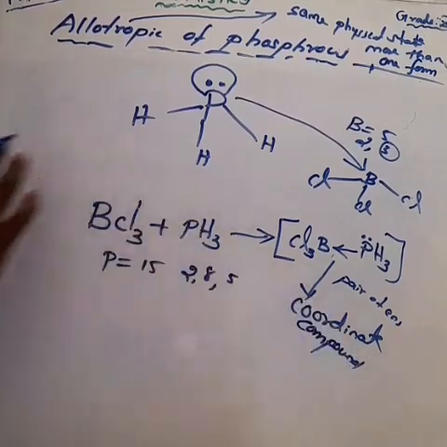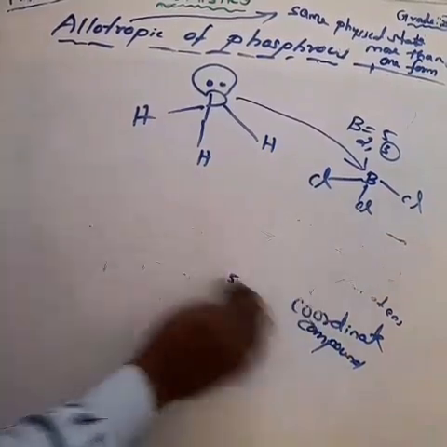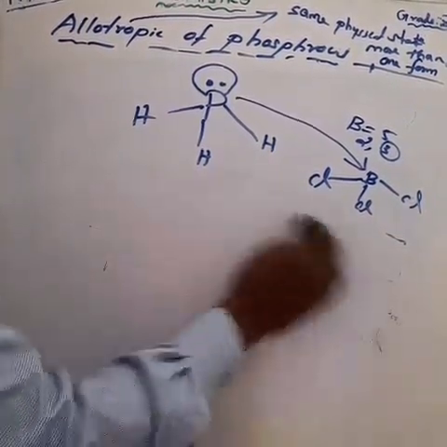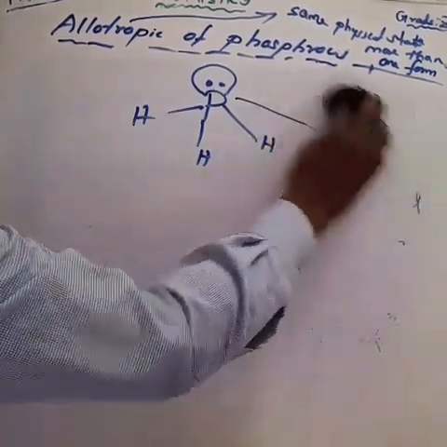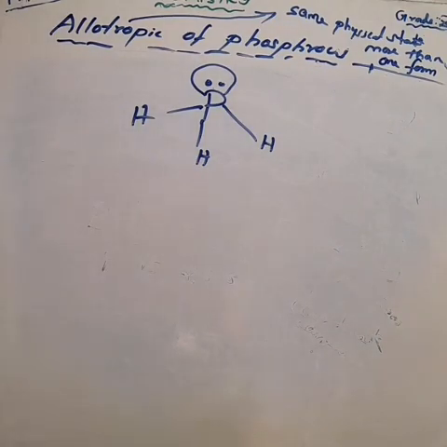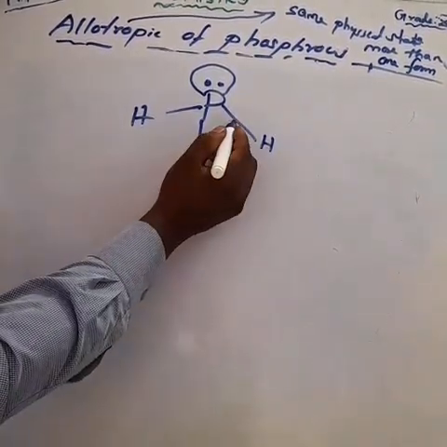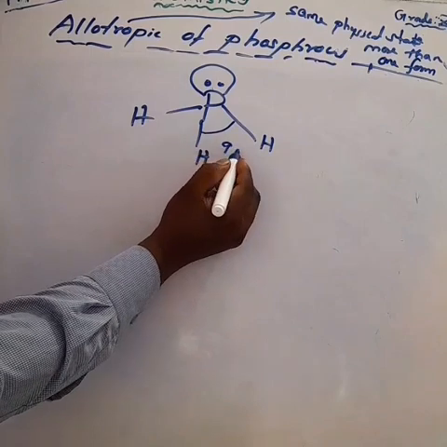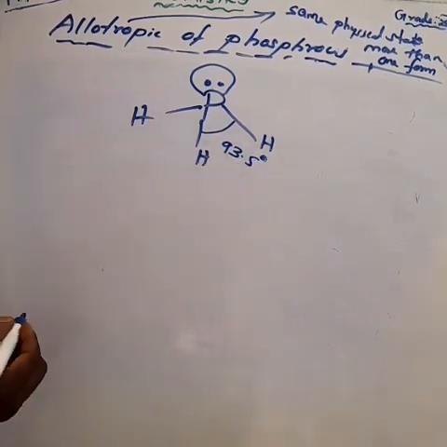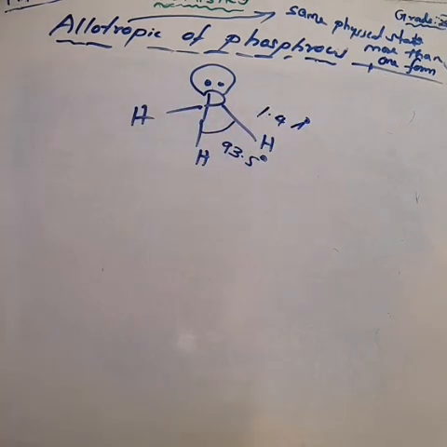Next, about the structure of phosphine. What is the structure of phosphine? You have to draw the structure. Phosphorus is surrounded by 3 hydrogen atoms. Just now I told you phosphorus has atomic number 15. It has 1 lone pair of electrons, am I right? So phosphorus, 2 electrons, lone pair of electrons, hydrogen. Don't forget about the bond angle. The bond angle between one hydrogen and another hydrogen is about 93.5 degrees, and the bond length is about 1.42 Angstrom. Don't forget that.